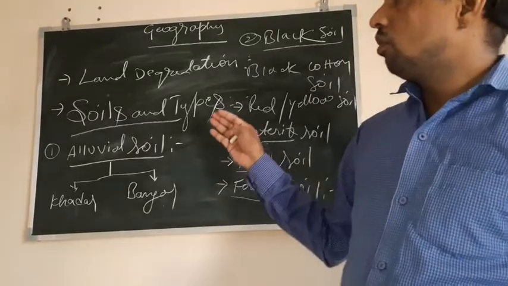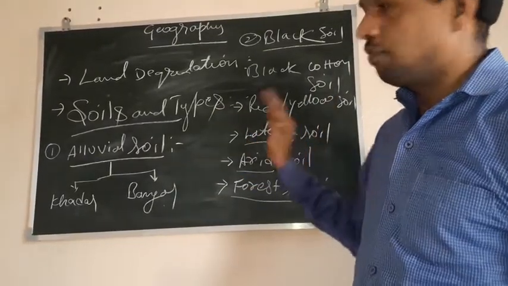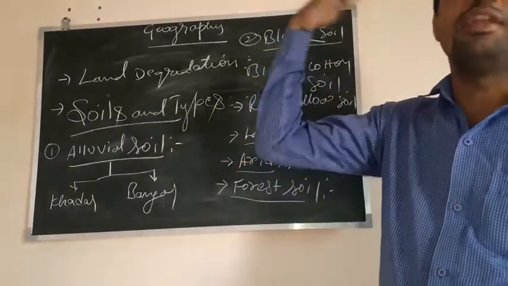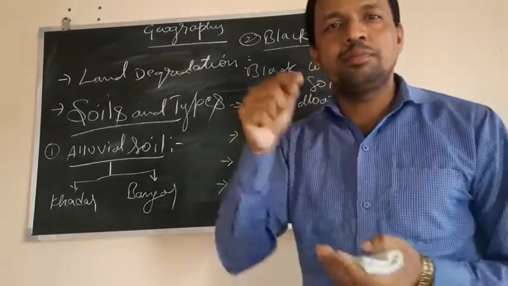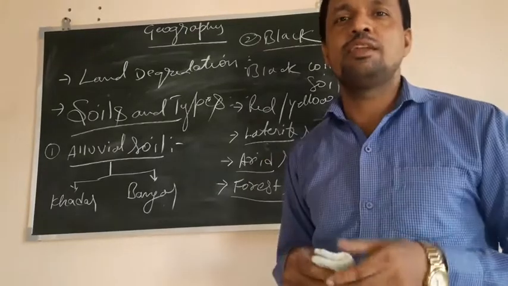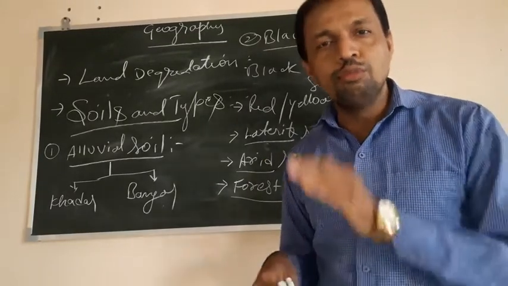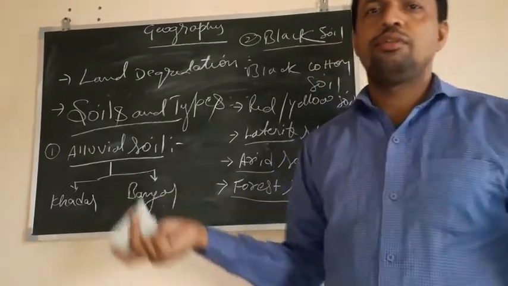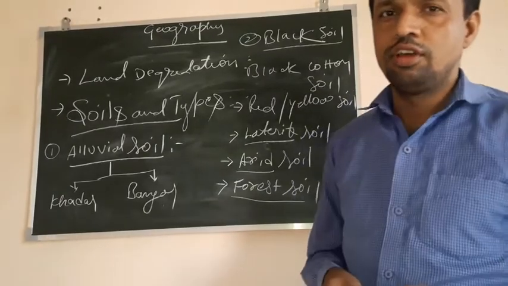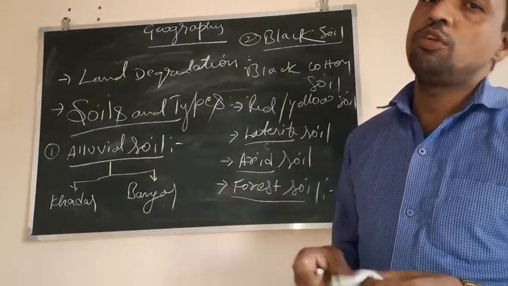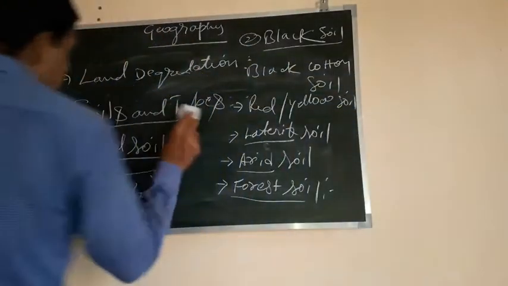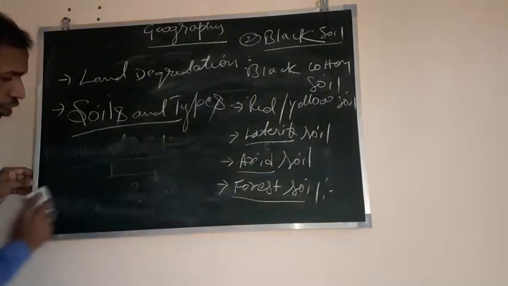Now, we know these soils are formed after millions and millions of years. To form a few centimeters depth of soil, it takes millions of years. But to remove them, it takes a few hours, a few days. So, in our country, we are facing a lot of problems of soil erosion. Soil erosion is a major problem in our country.